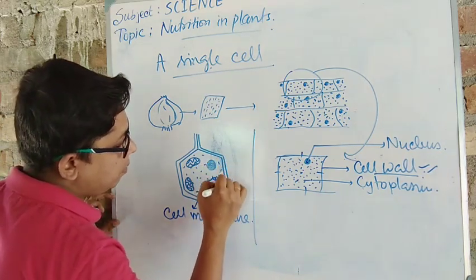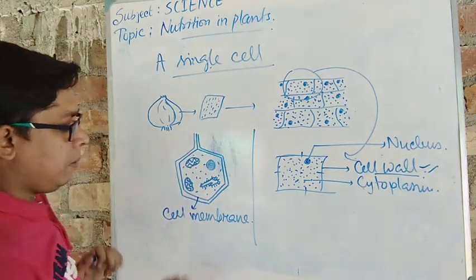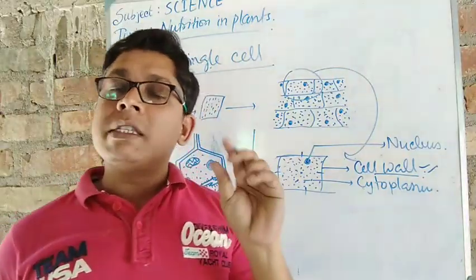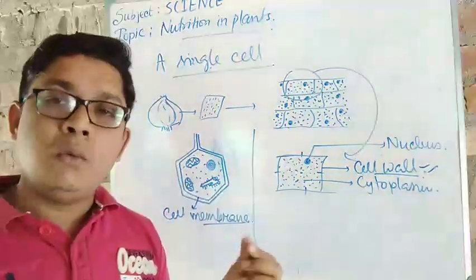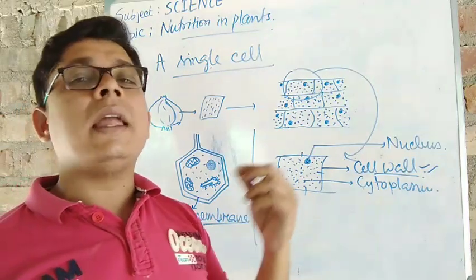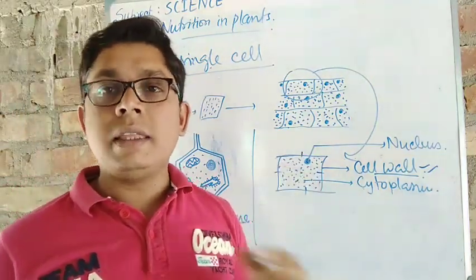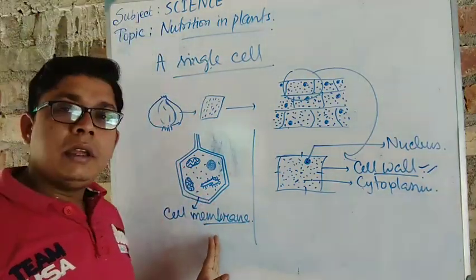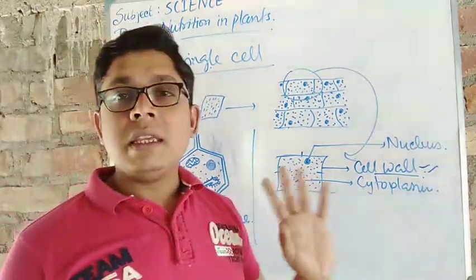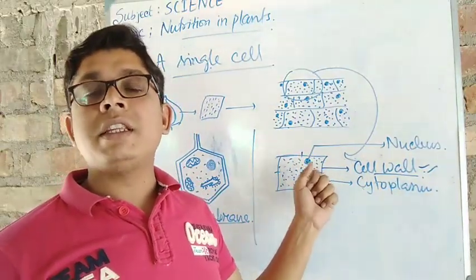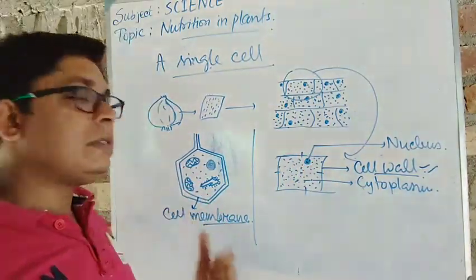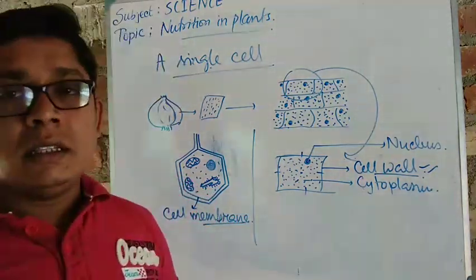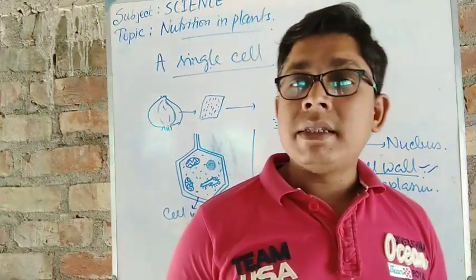This is called the outer barrier of the cell, the cell membrane. Understood? The cell membrane is very sophisticated and very weak. It has a leather-like structure, a leather-like feeling. Got it? So cell membrane is very soft, whereas cell wall is very hard. That's why cell wall is present in a plant's body and cell membrane is present in an animal's body cell. Understood? So these are the differences between plant cell and animal cell.